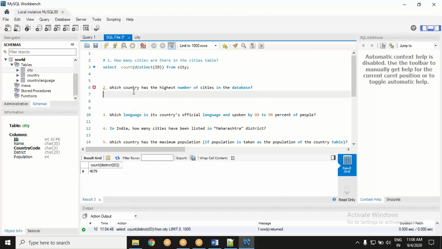So, okay, let's finish off this question number 2, and then we will break for a few minutes. It is asking which country has the highest number of cities in the database. One thing to pay attention to, which I made a mistake on: let's comment these things. If I don't comment, there are several things which are keywords for SQL, and I may run into trouble. Which country has the highest number of cities in the database?